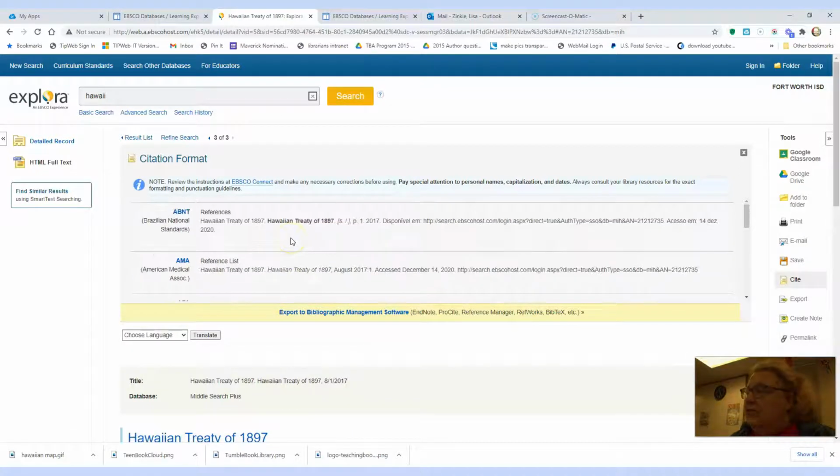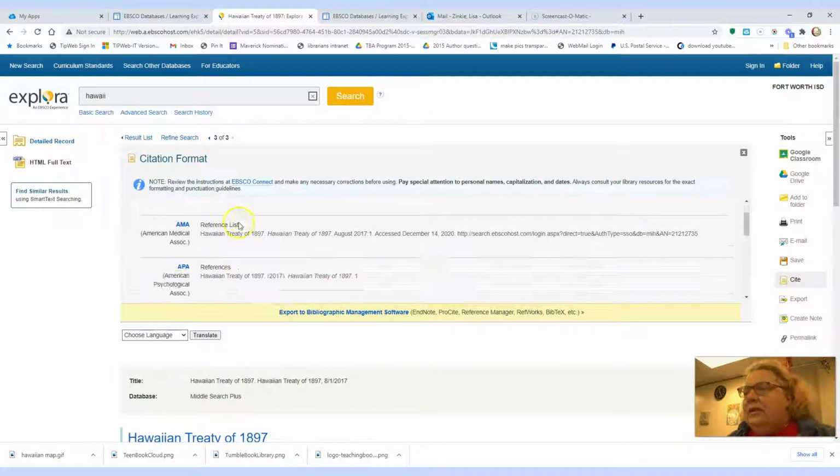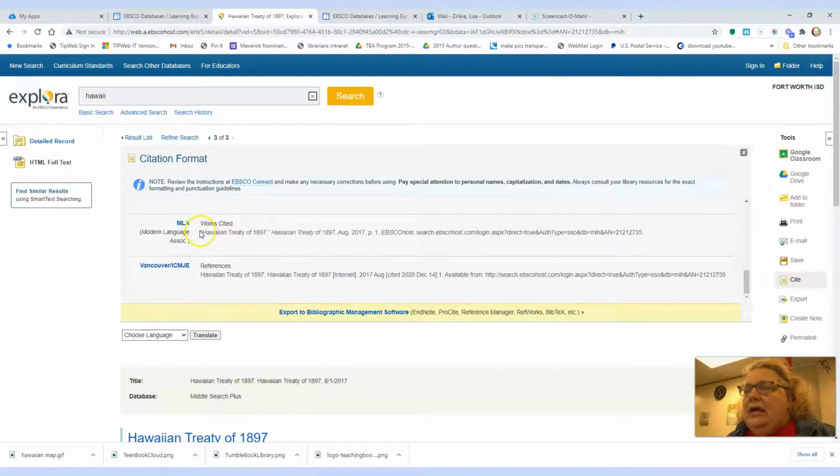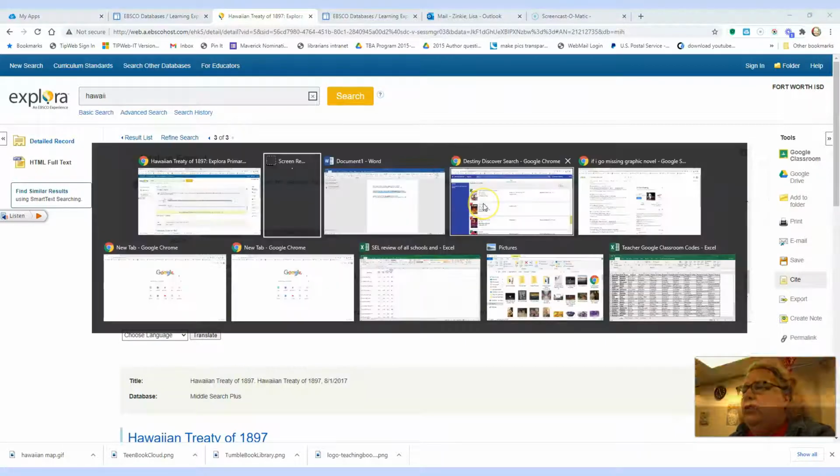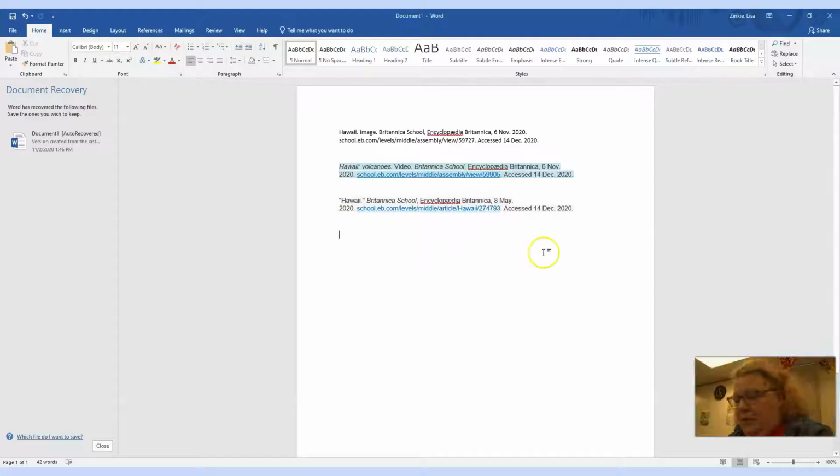So that means you have to scroll down from the top because it starts with ABNT and AMA. So scroll down to MLA, highlight what you want to copy all the way from the beginning quote mark to all the way to the period. You need all of that. I'm going to Control C to copy it. I'm going to go to our Word document and I'm going to paste it with a Control V. And there it is.